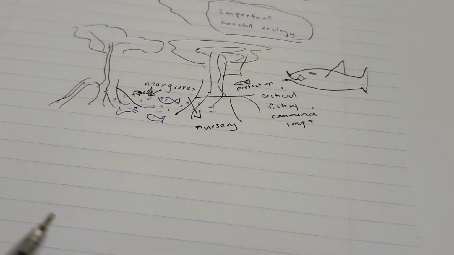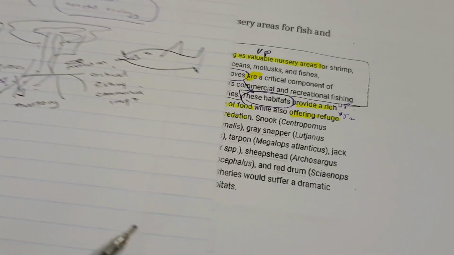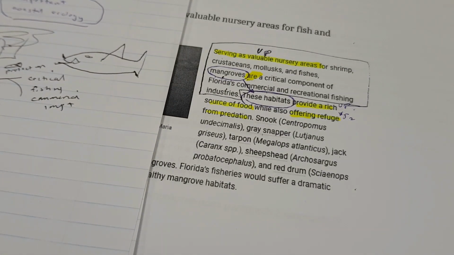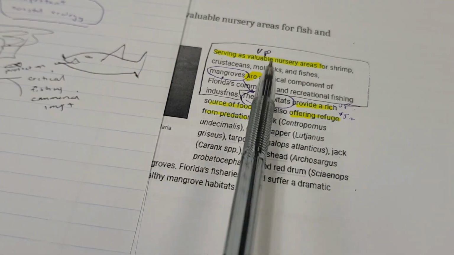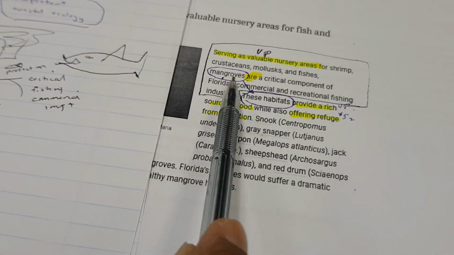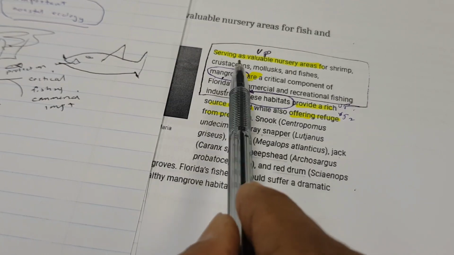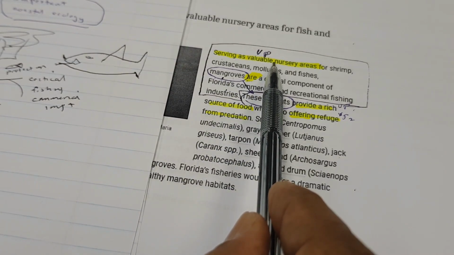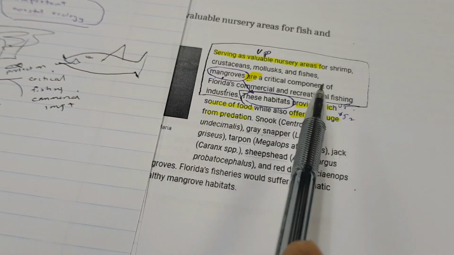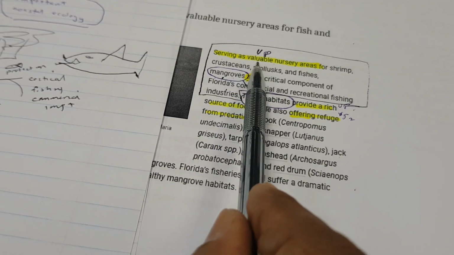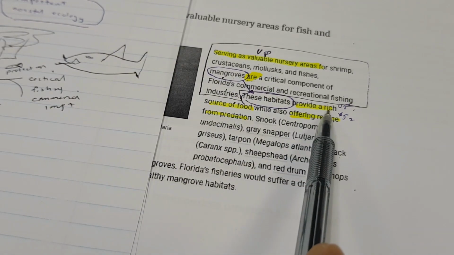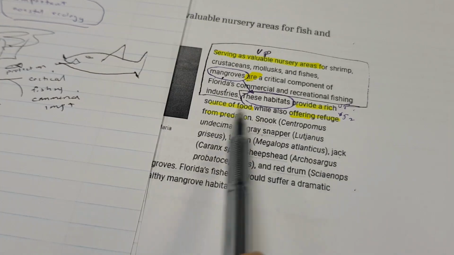So look at what I have here. Let's look here again at the passage. Let's look at the verbs. Mangroves, called habitats, what do they do? They serve as valuable nursery areas, right? And are critical. Why are they valuable? Because they provide food and they offer refuge from predation.